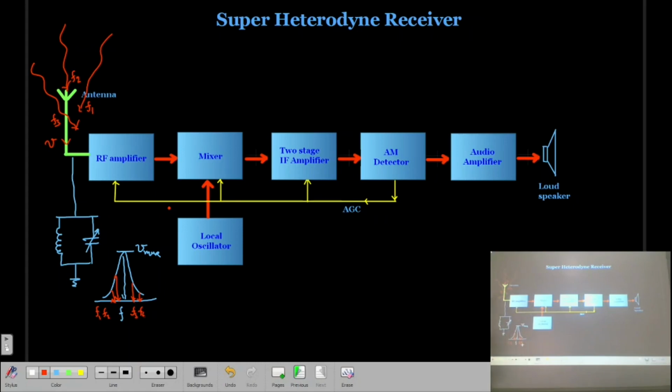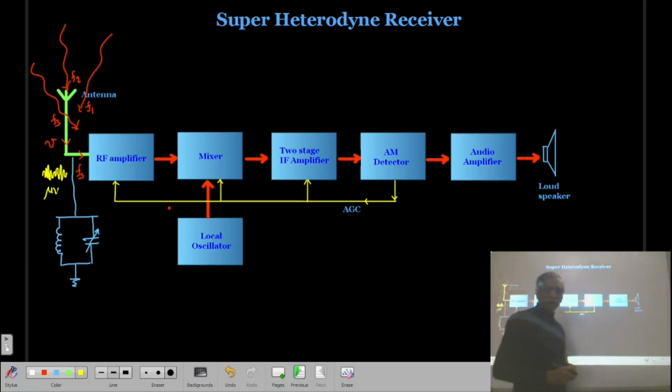So at the input, we have a frequency Fs. Remember, this frequency Fs will be there. This Fs is a kind of modulated wave. Remember, this signal is an amplitude modulated wave, but the amplitude of this signal is very small.